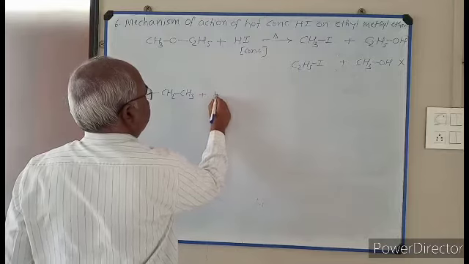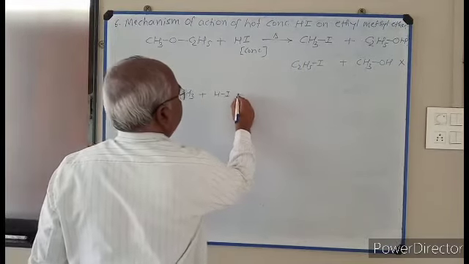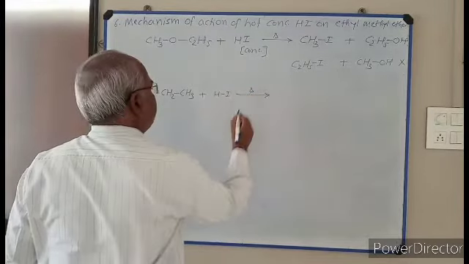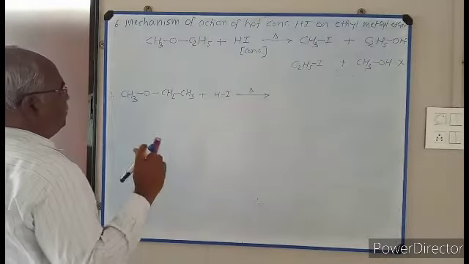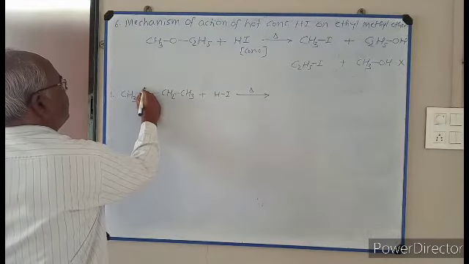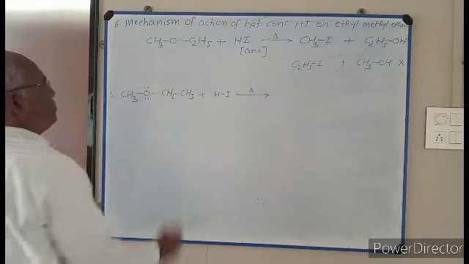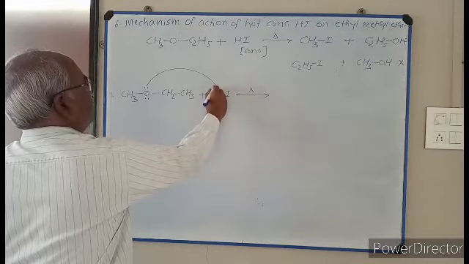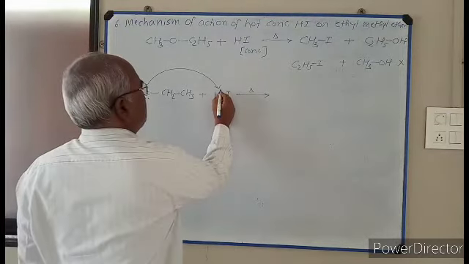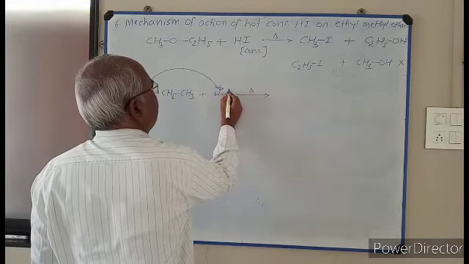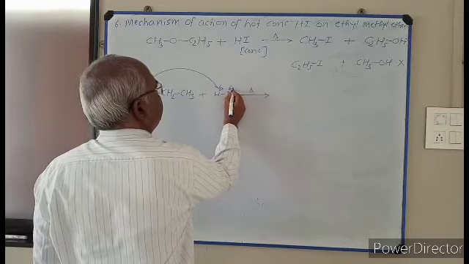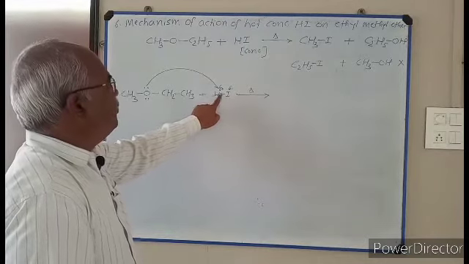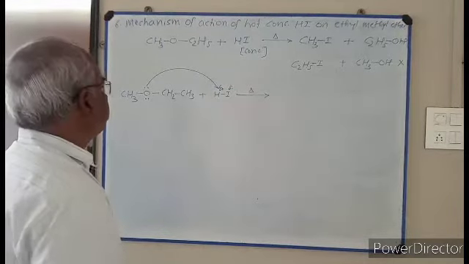Its protonation takes place when treated with HI. Heating is represented by delta sign. Look here, oxygen carries lone pair of electron. Oxygen donates lone pair of electron to this hydrogen. Hydrogen acquires delta positive and iodine acquires delta negative because iodine is more electronegative than hydrogen.